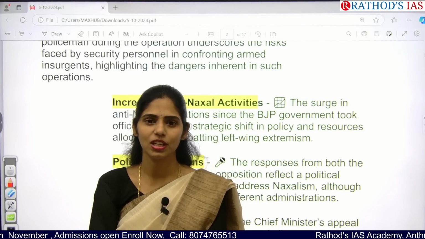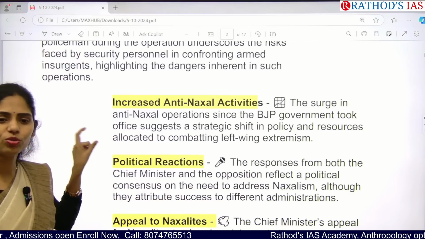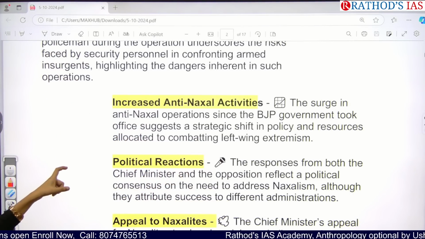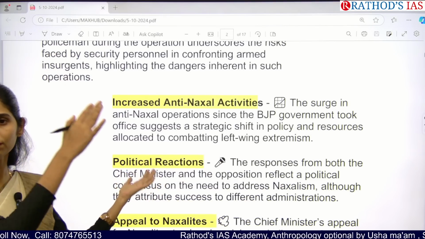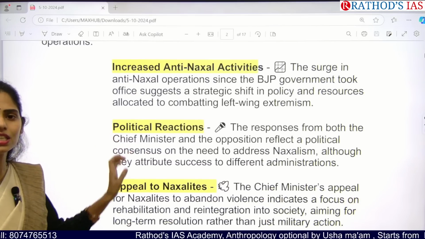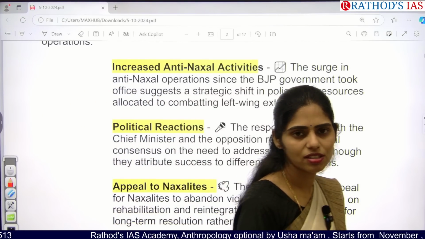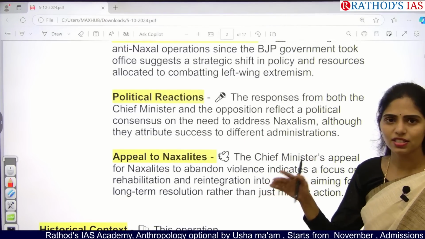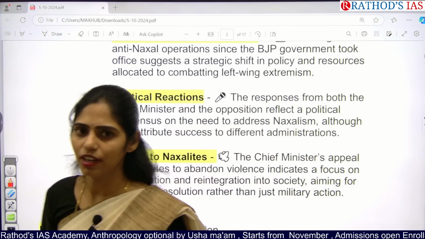So this is the PM 3.0, Modi 3.0 era. From that time onwards, there is increased anti-Naxal activity in our country, so we can understand that there is a shift in policy when compared with the earlier government in power at the central level. There is actually increased resource allotment to control Naxal attacks in areas where Naxalism is very high, that is, where left-wing extremism is very high. That is, in this red corridor region.